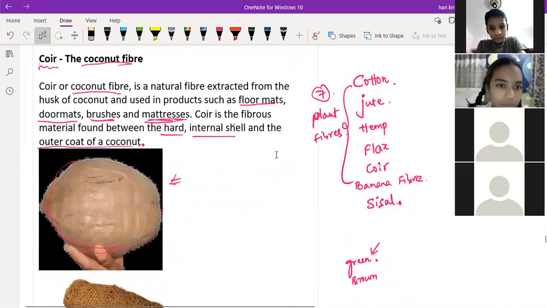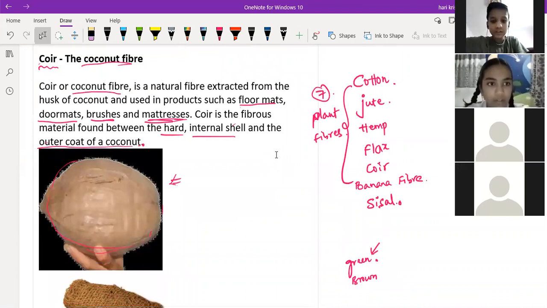Coir is a natural fiber, and it is from the dry coconut's outer layer. The material found between the hard internal shell and the outer coat of the coconut.